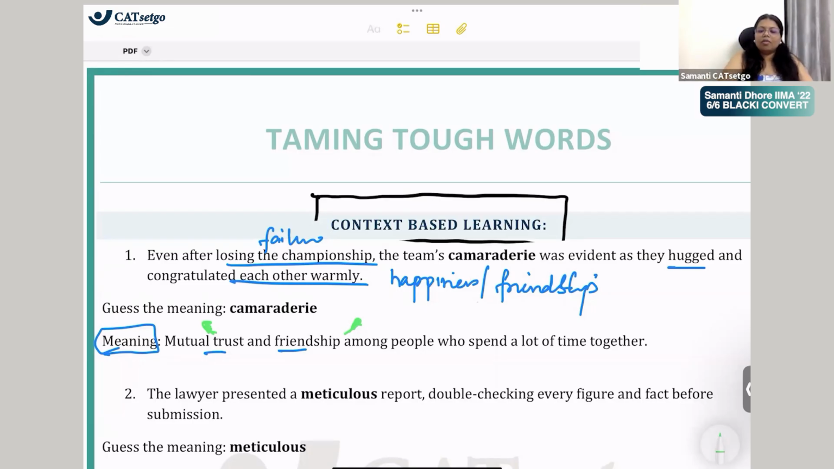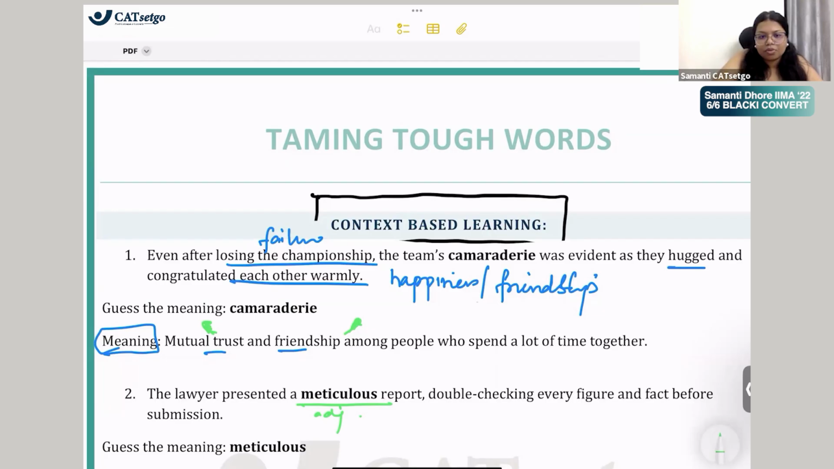So अभी यहाँ पे क्या है? The lawyer presented a meticulous report. We definitely know it's an adjective, meticulous report. Double checking every figure and fact before submission. When you're double checking everything, मतलब you are being very precise, paying a lot of attention to details. That is when you double check everything, right? So context समझने की कोशिश करो.